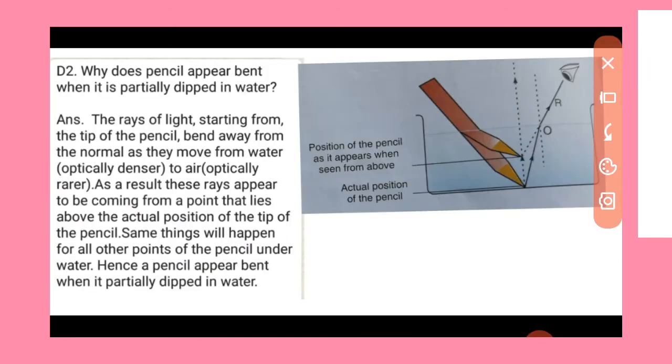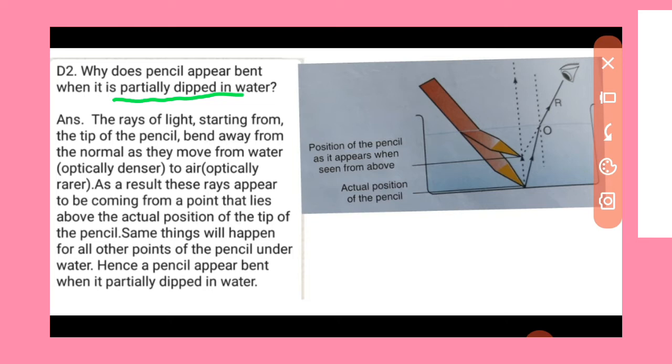Question number 2. Why does a pencil appear bent when it is partially dipped in water? Where are our eyes? We observe from here. That is, eyes in rarer medium and pencil tip is in the denser medium, that is in water.